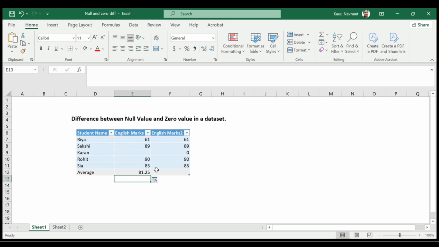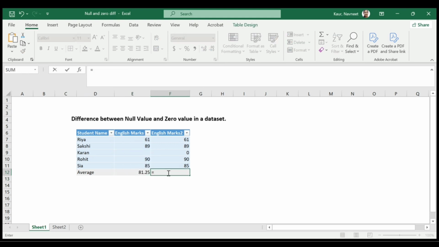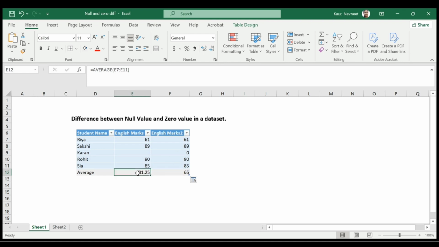Here we got 81.25. Let's check the value here. Now you can see that the value of average is different in both cases. Here we got 65, but in the first case we got 81.25.